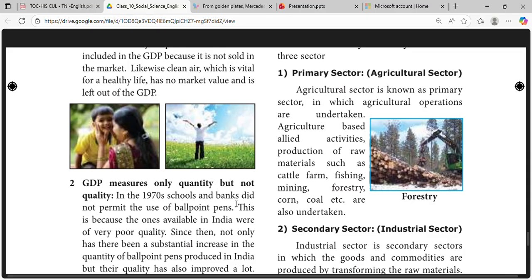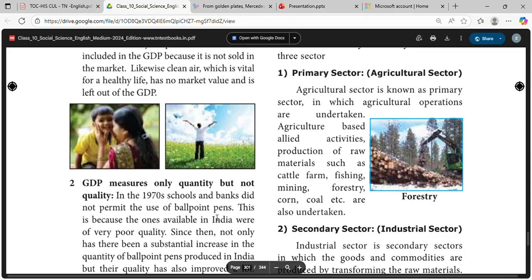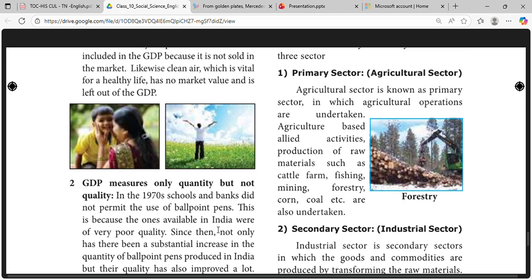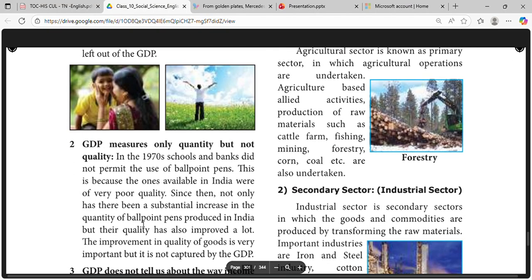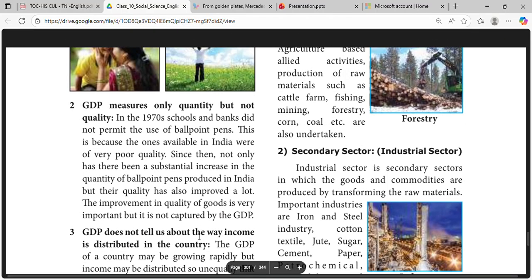In the 1970s, schools and banks did not permit the use of ballpoint pens. This is because the ones available in India were of very poor quality. Since then, not only has there been a substantial increase in the quantity of ballpoint pens produced in India, but their quality has also improved a lot. The improvement in quality of goods is very important, but it is not captured by the GDP.